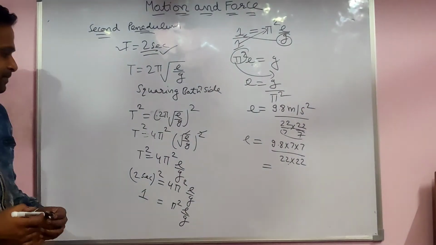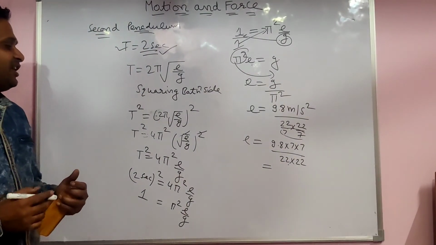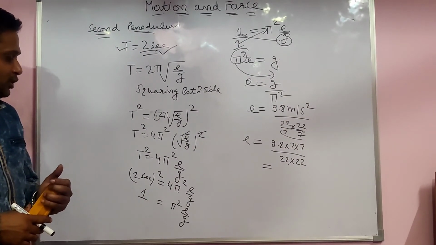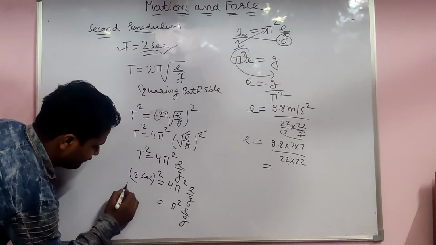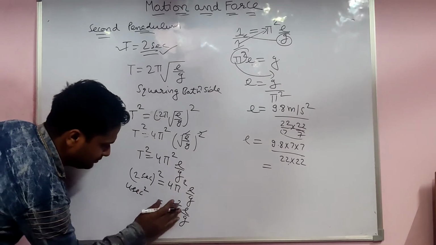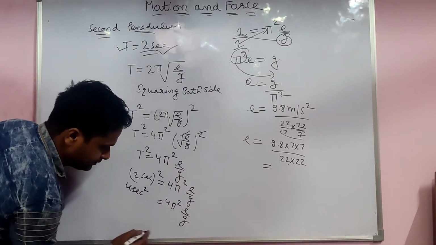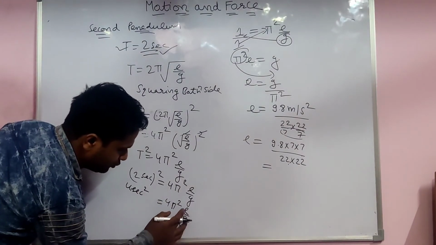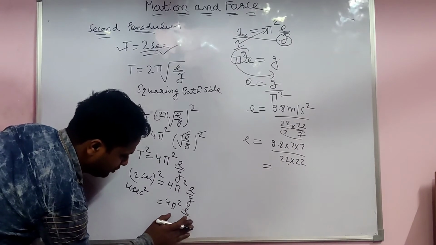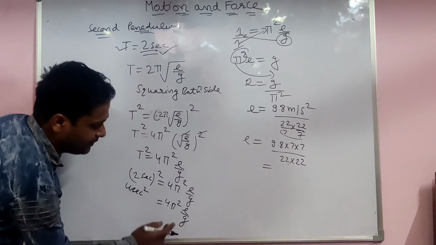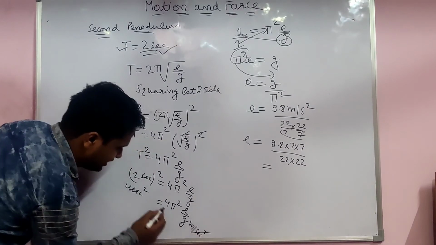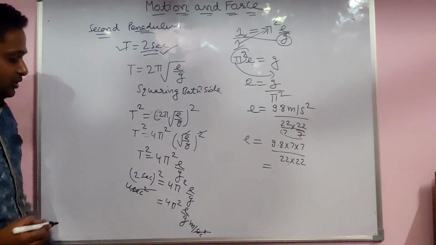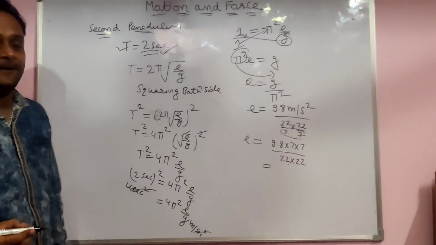Please solve this. Understanding the unit is also very important. Here the 4 second square comes, and you want to find the length. The gravity unit is meter per second square. Here second square cuts, so that's why meter is left only, keep in mind.